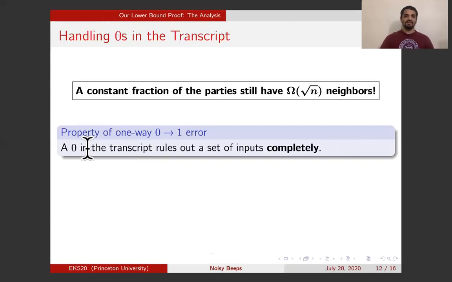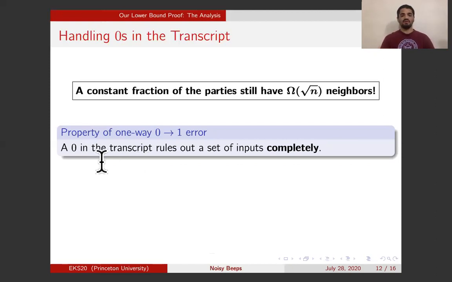And this means that any input for any of the parties that makes that party beep a 1 in this round is just ruled out entirely. It is not that the input becomes slightly less likely or more likely. It is just not possible, because they beep a 1 in this round, the noise is one way, so they would have received a 1, but they instead receive a 0, so that input is just not possible.